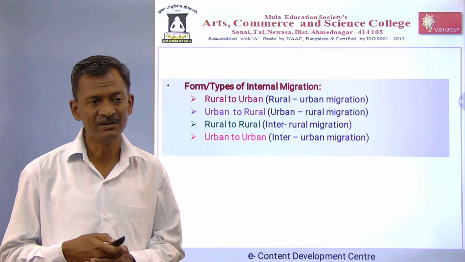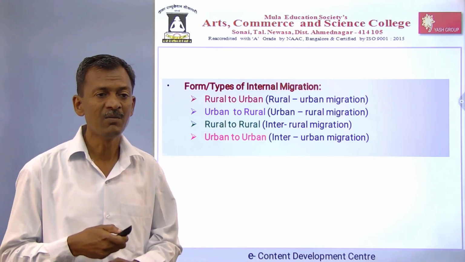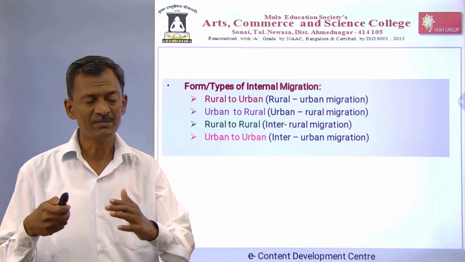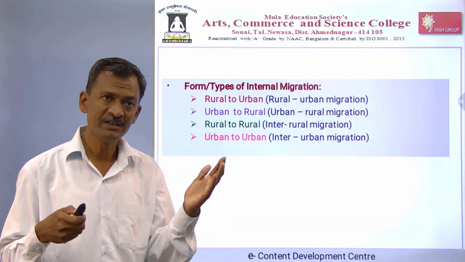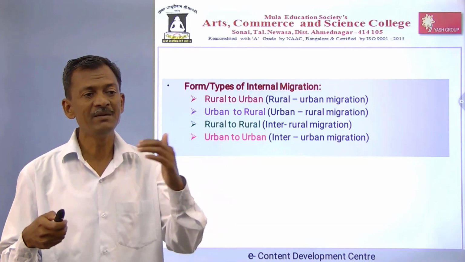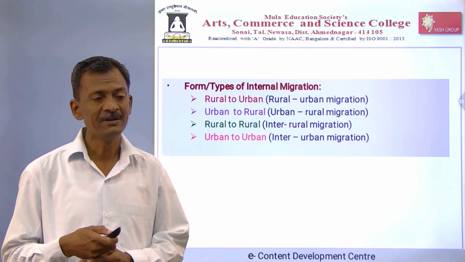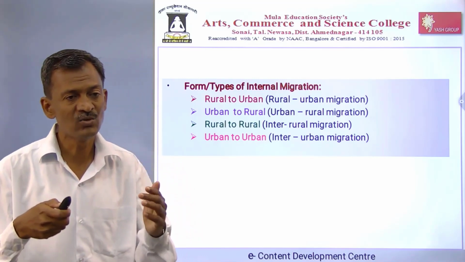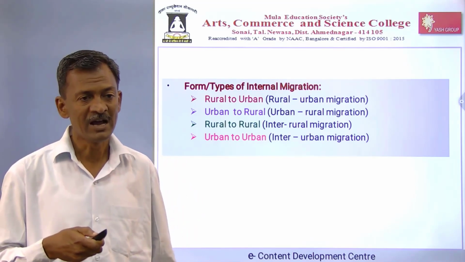This is a big population migration in India. Urban to rural is the backward movement, people coming back from the city to their village. Nowadays in India a new trend of urban to rural has also come.